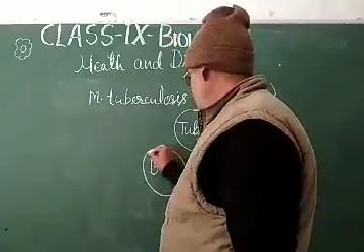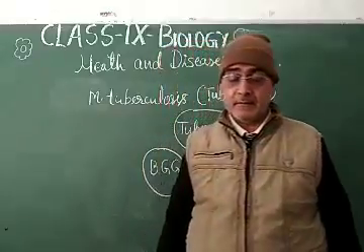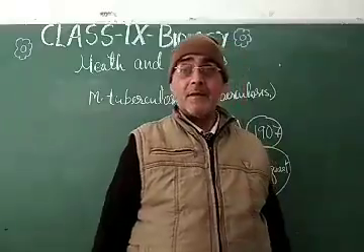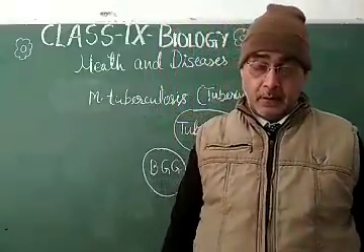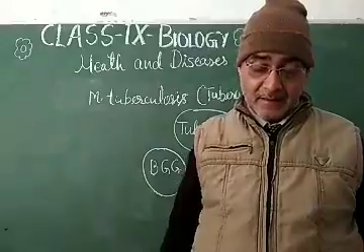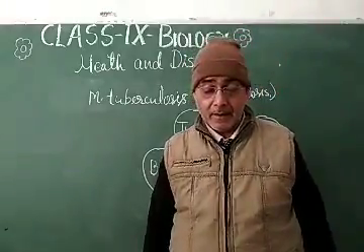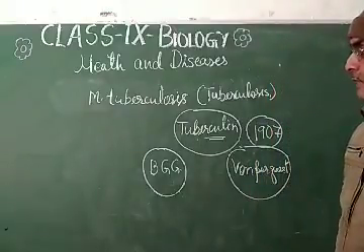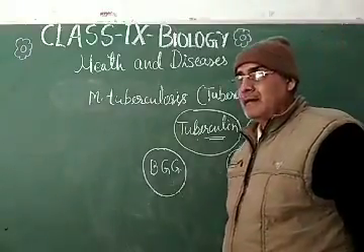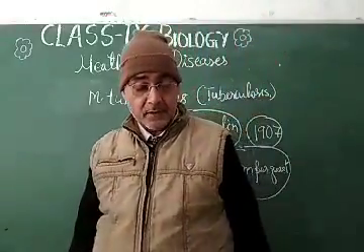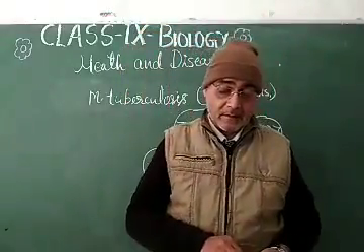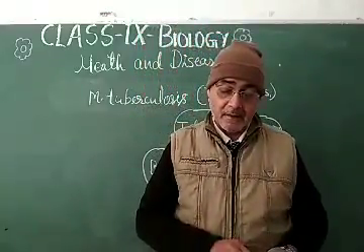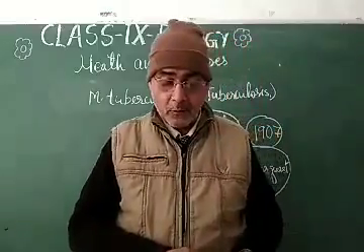BCG is the vaccine known for preventing tuberculosis. Education about the TB disease, eradication of TB from cattle, and isolation of TB patients. A TB patient has to be isolated from society so that this disease cannot spread. And chemotherapy as well as the BCG vaccine are the effective measures to control Mycobacterium tuberculosis.